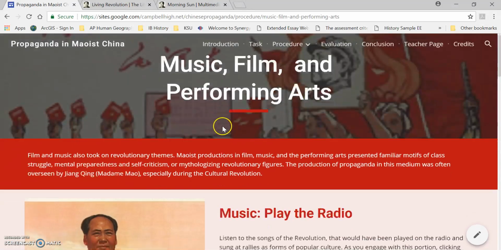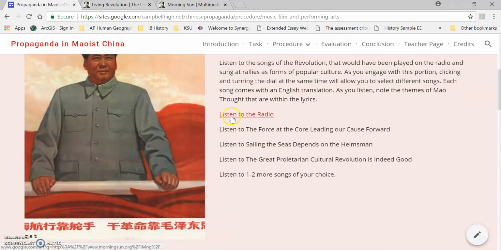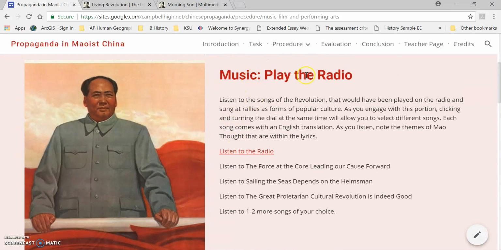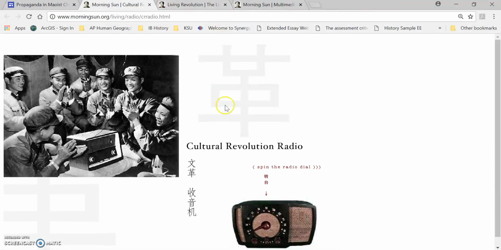Our next section that we're probably going to need for this is going to come into Music, Film, and Performing Arts. So we're going to go to the Listen to the Radio tab. Music, play the radio. And again, this will take us to Morning Sun. You can see it's kind of going. We're probably going to get an Adobe pop-up there.